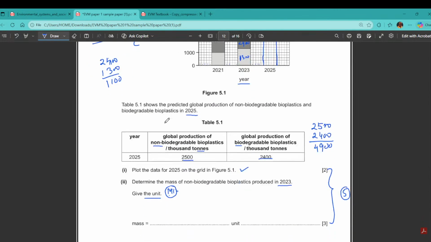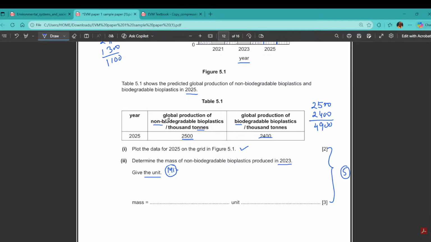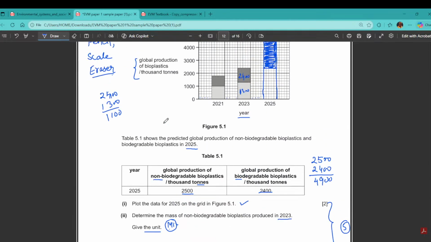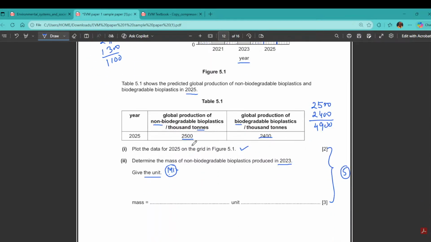One second, what is this? Oh, we are giving for 2023 only? Yeah. So first thing that we have to mention is M1, that is 2400 total, and 1300. Now subtract both of them. So subtraction will give you the answer, 1100, right? And that is our answer, and we will mention it here.